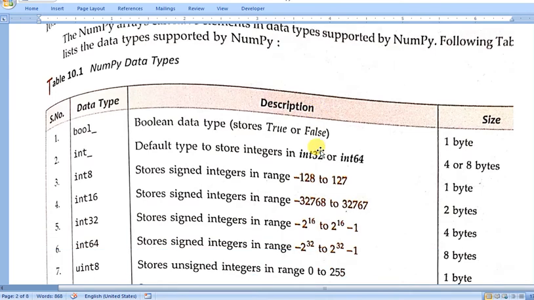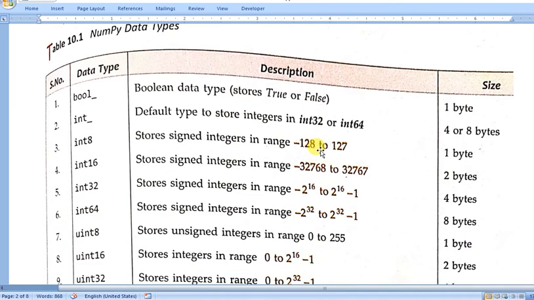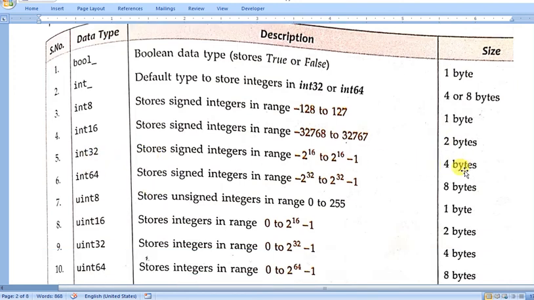These are the data types supported in Python NumPy. Bool, so boolean data only stores true or false, and it occupies only 1 byte of memory. int, default type int 32, int 64. So int 32 occupies 4 bytes of memory and int 64 occupies 8 bytes. int 8 occupies 1 byte because it has a small range. int 16, if your value is within this range you can use int 16, so it occupies 2 bytes of memory. int 32 takes 4 bytes of memory.